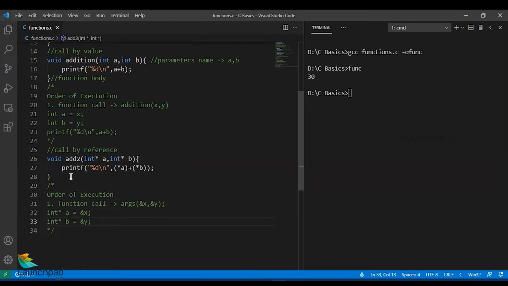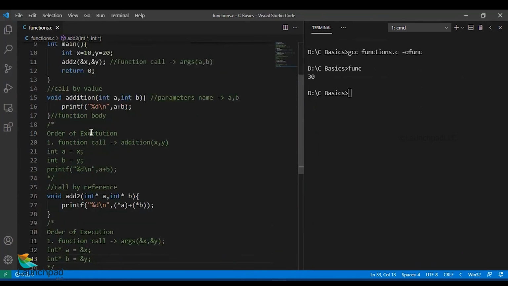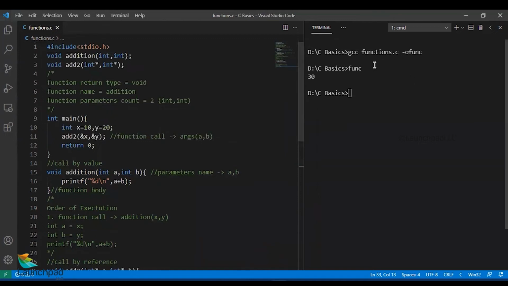So a and b are again 2 different variables, but they are not direct variables. They are pointer variables pointing to x and y's memory location. So in order to use them, I have to use *a and *b accordingly. This is a pretty detailed note about your call by reference functionality. Let us execute a few functions and verify it. The more important feature of call by reference and call by value shows in the case of swapping actions.